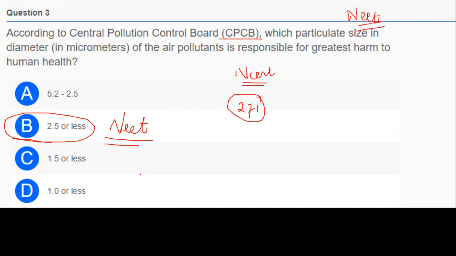Guys, are you hearing me properly? Guys, you can tell the answer. It doesn't matter whether it goes right or wrong. You tell the answer. So let's move with the next question without wasting our time.